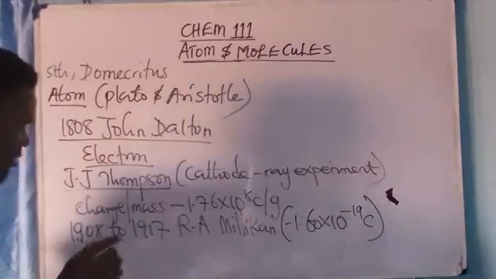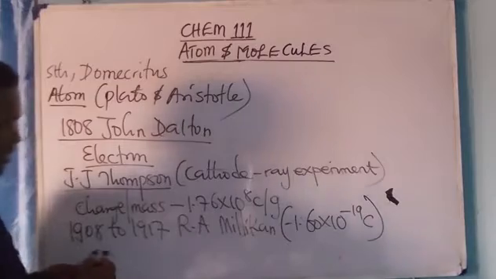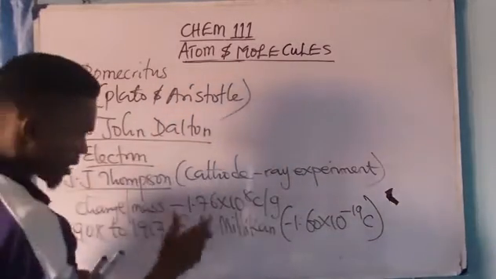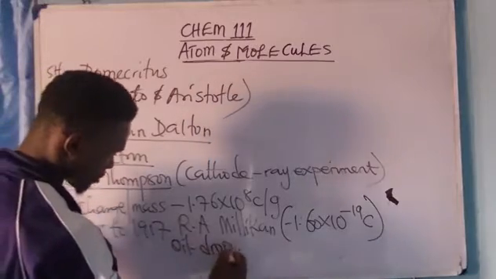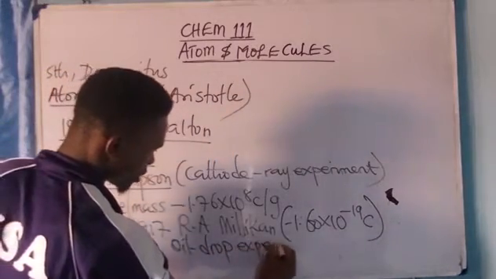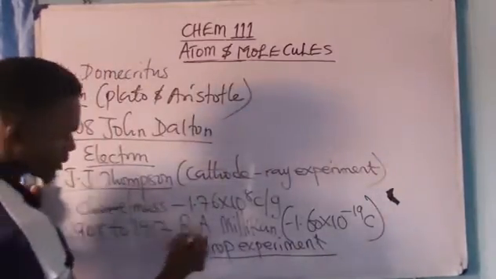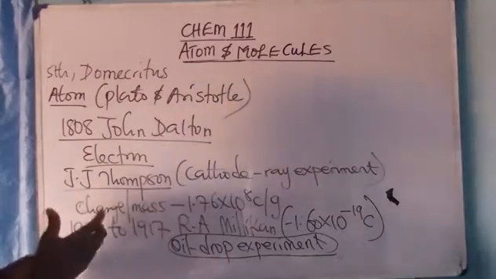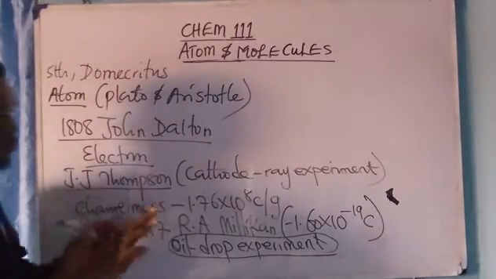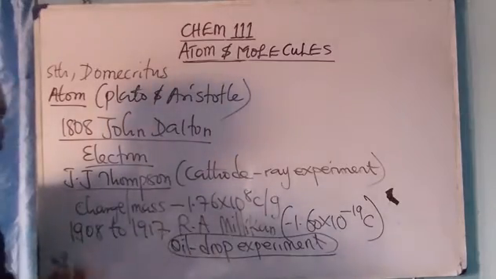Now, please, it was Robert Andrew Millikan that discovered the charge of an electron through the oil drop experiment. He was the one that conducted the oil drop experiment. So please take note of that, oil drop experiment. Now, J.J. Thomson had his own value, Millikan had his own value.